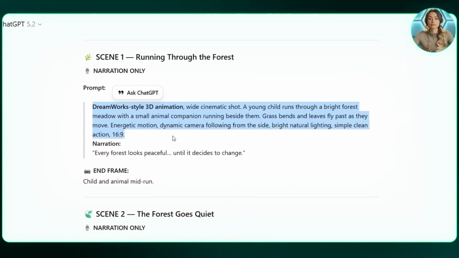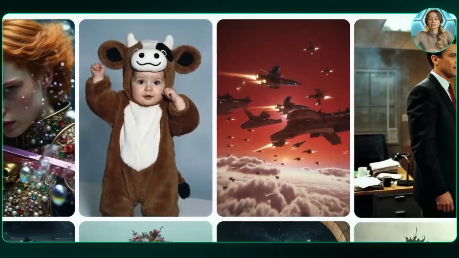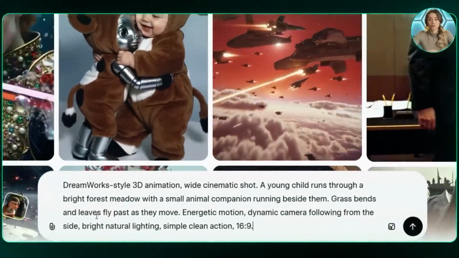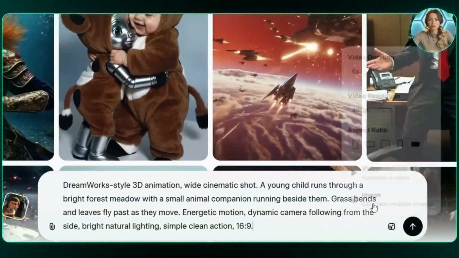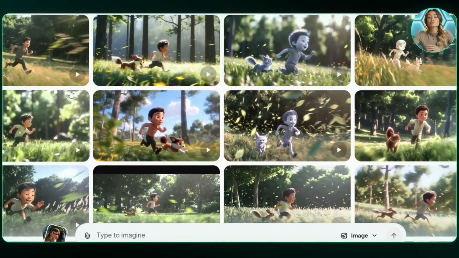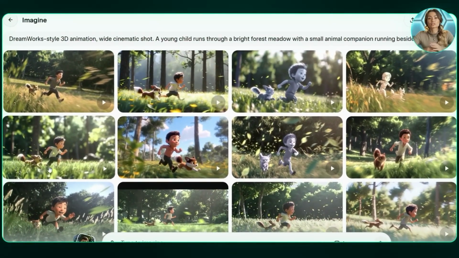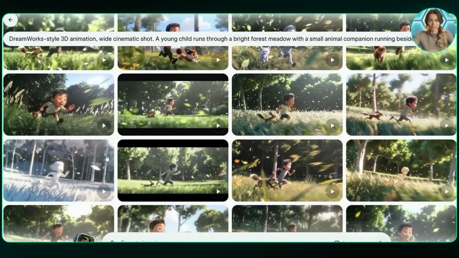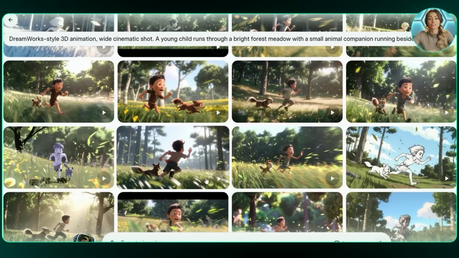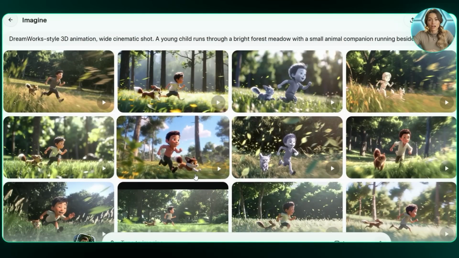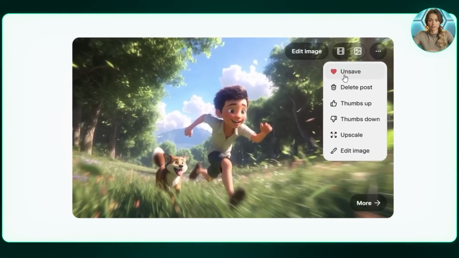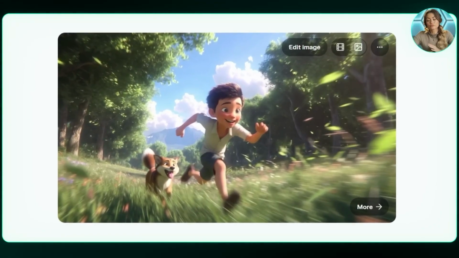I copied the first scene prompt from ChatGPT and pasted it into the prompt box. I make sure image generation is selected, choose my aspect ratio, and click Generate. Grok generates multiple image options. I take a moment to look through them because this image is important. This image sets the visual tone for the entire story. The lighting, the environment, and the character design all matter here. Once I find the image I like, I save it. This image becomes the starting frame for the animation.